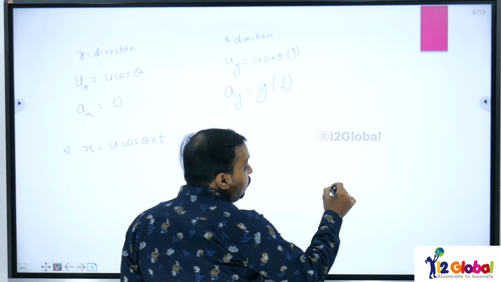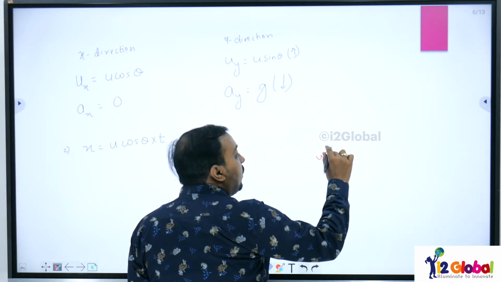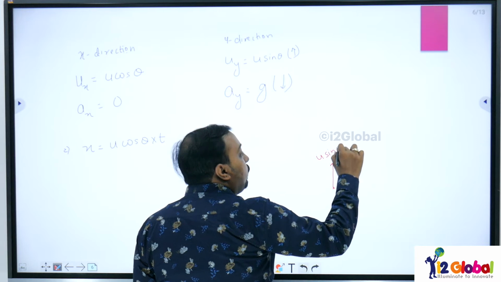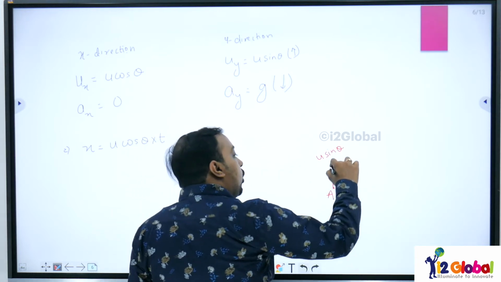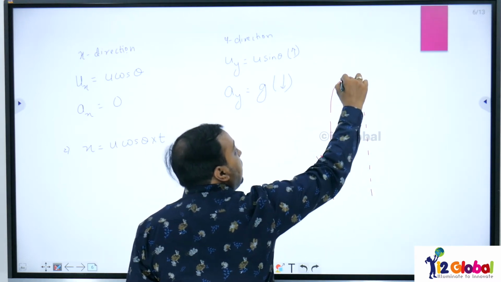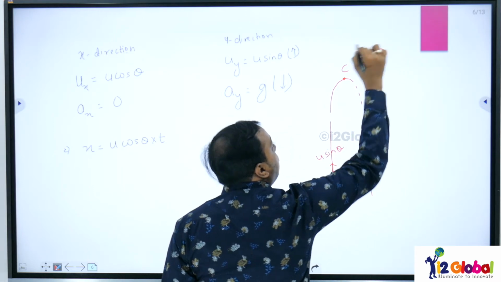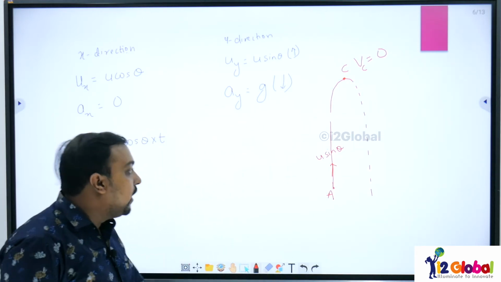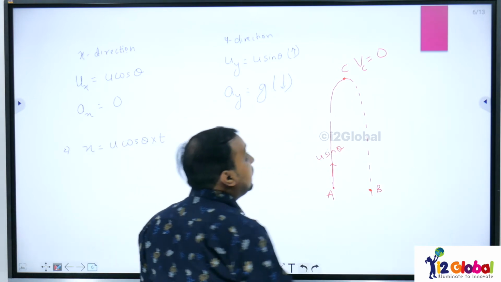In the y direction you will have a motion where a body is thrown upwards with a velocity of u sin theta from the point A. It will go on and reach the maximum height C. At this point, velocity at the highest point is 0. Okay, and again it comes back to the ground at the point B.